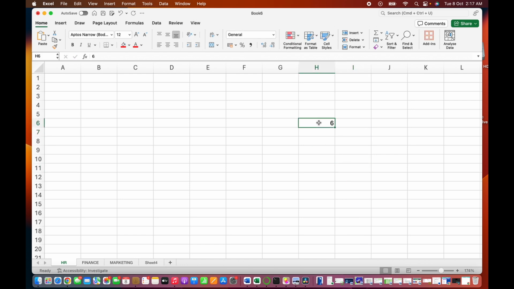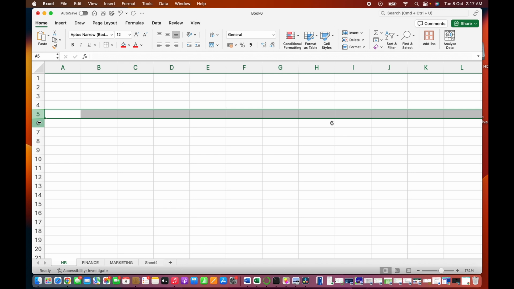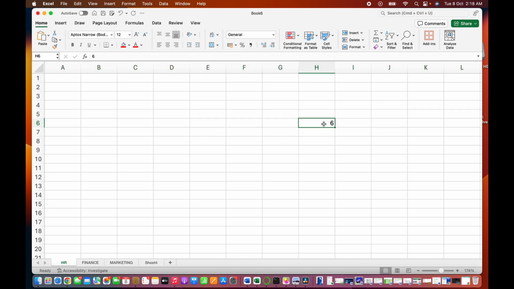Once I click on it, you can see at the name box. Yes, that box is called the name box. It's called H6 because it's in column H and row 6. So that is H6. Now the highlighted one right now with the digit 9 is in column E and row 4. So the name box has E4. What do you think this one will be named? Column C, row 6. So C6, A row 13, A13.